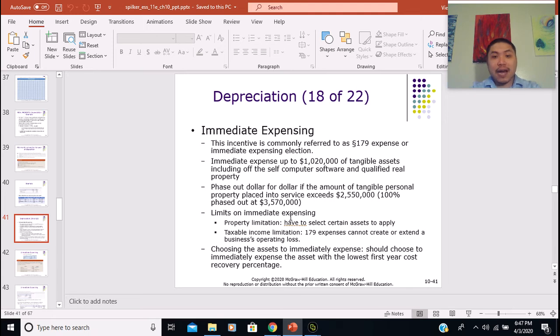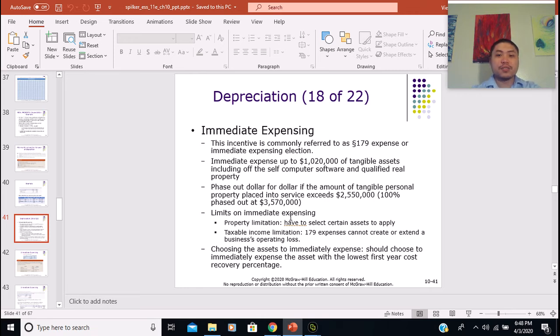It means that if after applying the immediate expense the net income of the company somehow becomes negative, they create a loss, then that's not allowable. They can only apply the immediate expense to the point of $0 income. Basically, they cannot create a loss. So that is one of the limitations on the immediate expensing program.